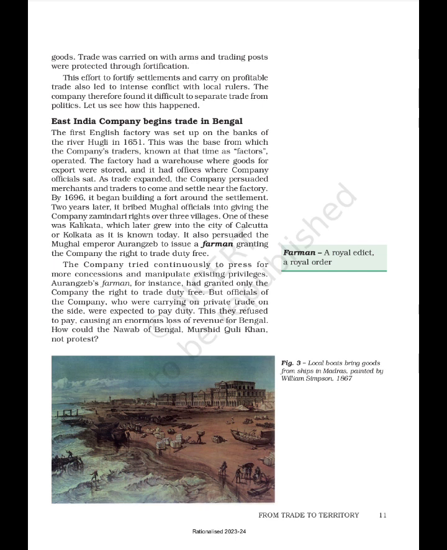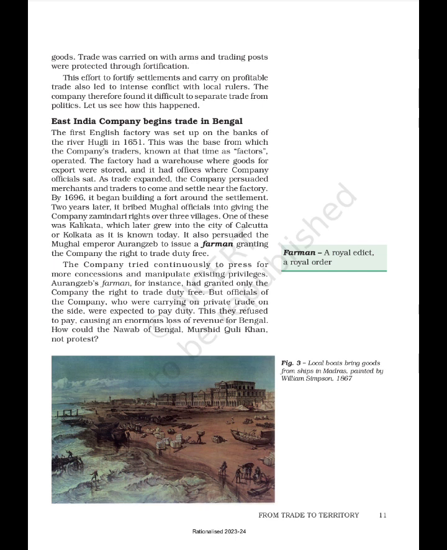By 1696, it began building a fort around the settlement. 2 years later, it bribed Mughal officials into giving the company zamindari rights over 3 villages. One of these was Kalikata, which later grew into the city of Calcutta or Kolkata as it is known today. It also persuaded the Mughal Emperor Aurangzeb to issue a farman granting the company the right to trade duty-free.